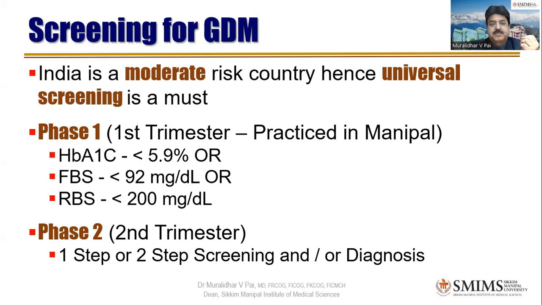We do a glucose tolerance test. So the GTT two-step was done when I was a PG and maybe a good part of my assistant professorship. We used to do two steps, where we used to do a GCT of 50 grams oral glucose, after 1 hour, and then followed by GTT. But we have given that up, I think from 2016. We went for a one-step test only.